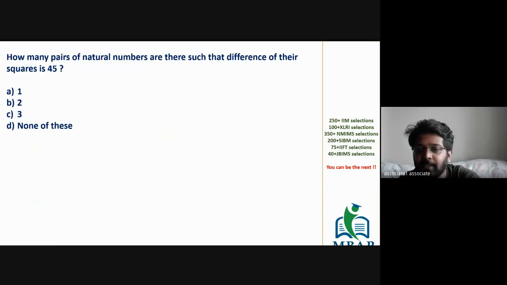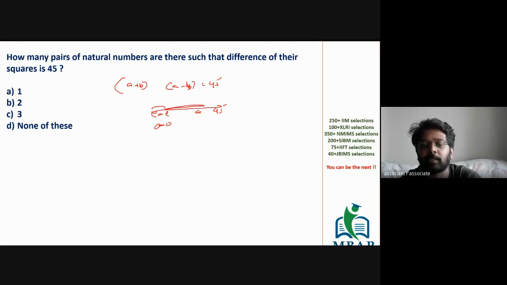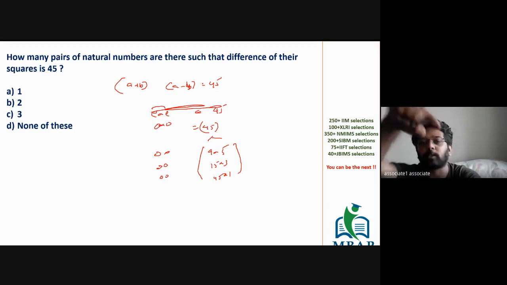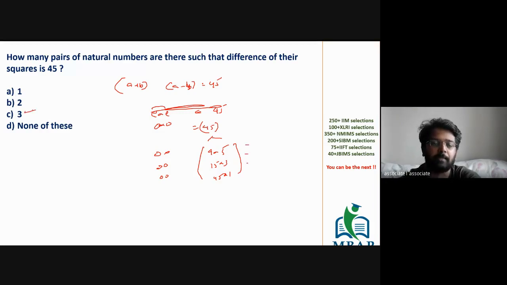So ideally, the final answer of A plus B into A minus B is equal to 45 is, in how many ways can you write 45 as even into even or odd into odd? Even into even cannot be expressed as 45. Take out all the factors. 9 into 5, 15 into 3 and 45 into 1 are the only three ways in which you can rewrite the factors of 45. And all of them are odd, odd. Don't try and test. Don't take 9 square minus 5 square. That is not required. You've got 3 pairs and the answer is going to be 3.